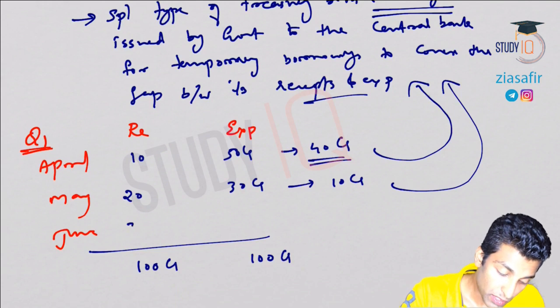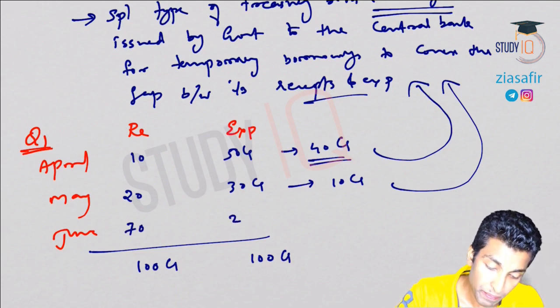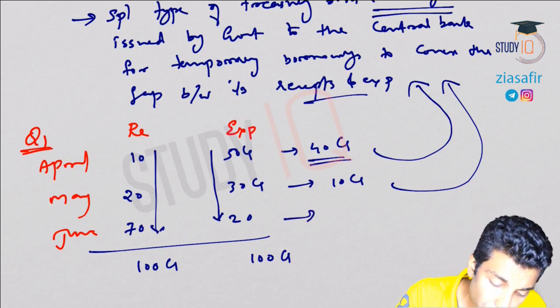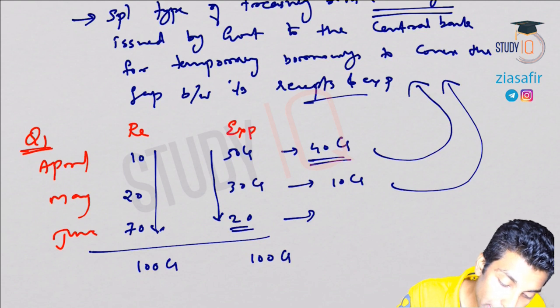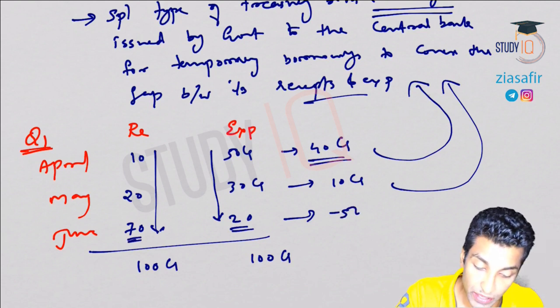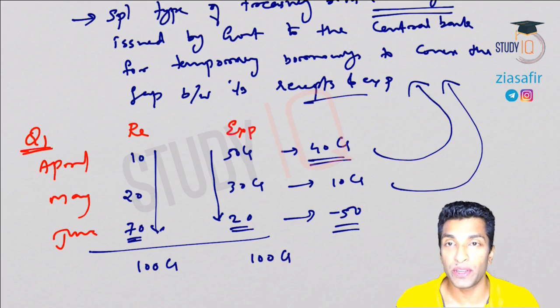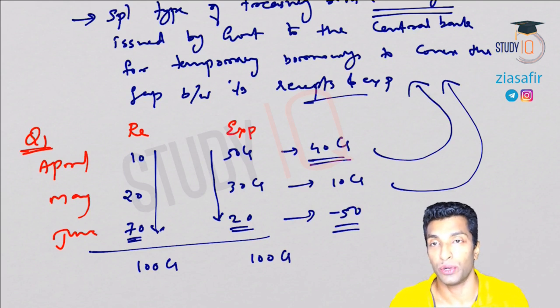Now next month, the receipts are 70 and your expenditure is 20. So you can see here it is 100, this also 100. Now the government has expenditure of 20 but receives 70, that means 50 extra is there with the government.